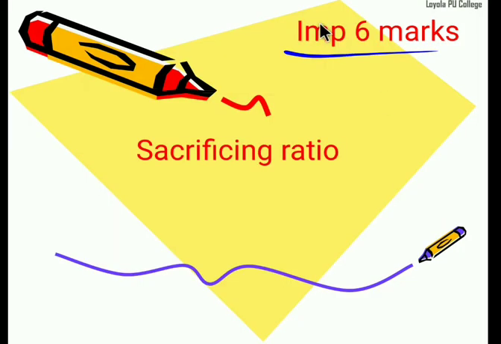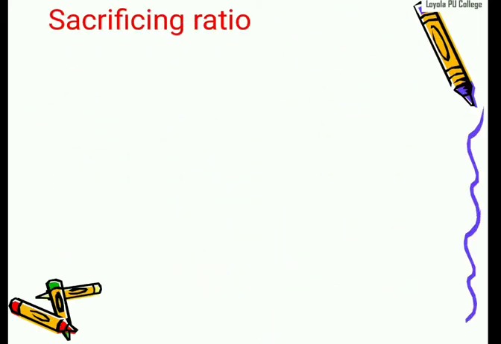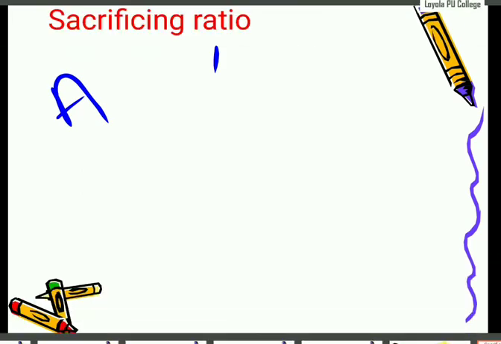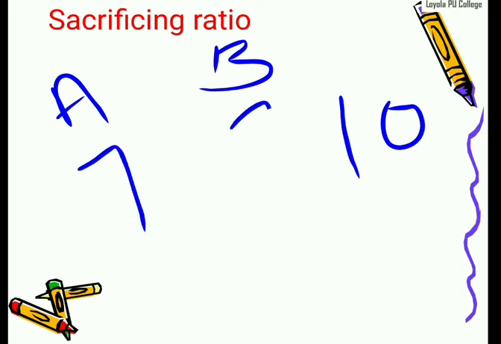Any idea what we mean by sacrifice ratio? The name itself is telling: sacrifice. Sacrifice ratio means you're sacrificing a certain amount, a part of the amount, to the new partner. Simply, suppose for example A and B are the two partners. For the company they got 10 rupees as profit. Out of the 10 rupees profit, Mr. A will take 7 and Mr. B will take 3 rupees. Then the total profit will be 10.